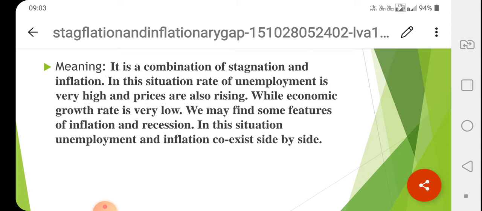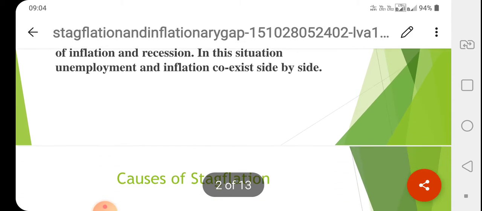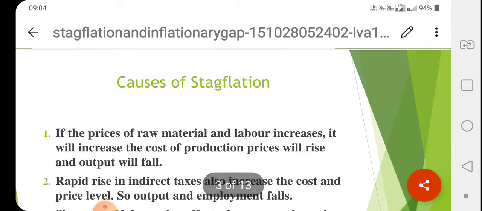While the economic growth rate is very low, we may find some features of inflation and recession. In this situation, unemployment and inflation coexist side by side. This is called stagflation. What are the causes of stagflation?